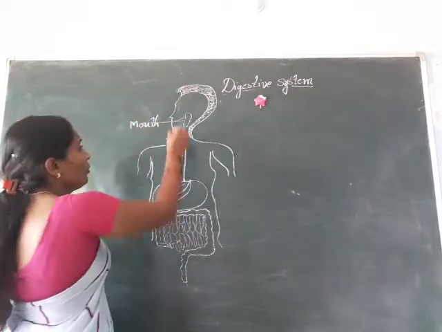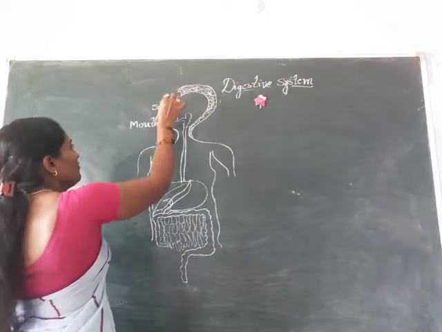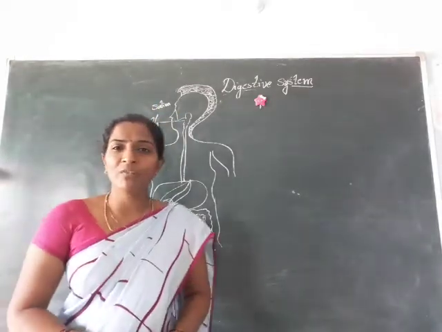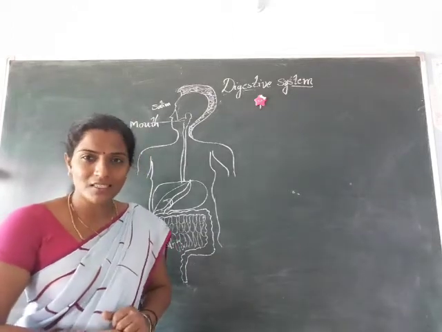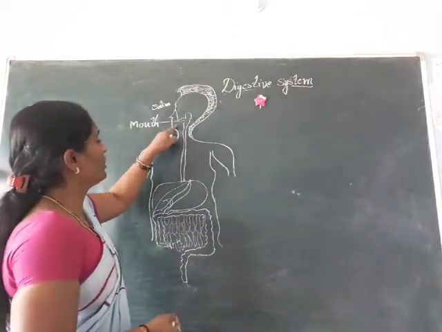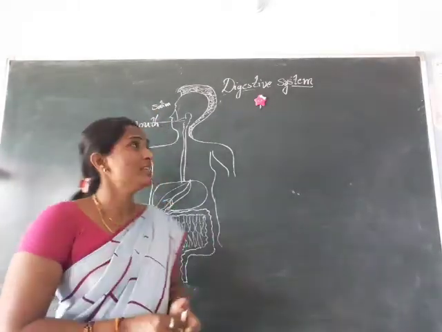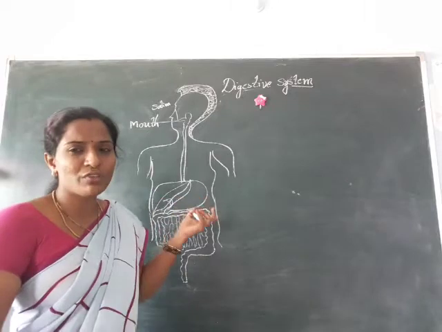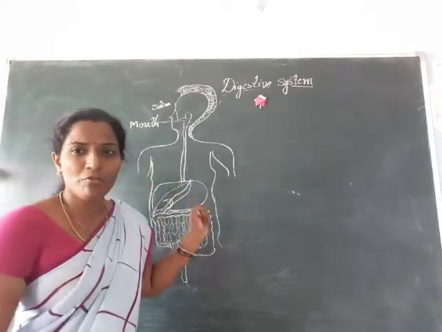And also one more thing, saliva, S-A-L-I-V-A. That is a type of liquid produced by the salivary glands. The broken food mixes with that saliva, and saliva has one more use: it helps move the food easily through the food pipe.